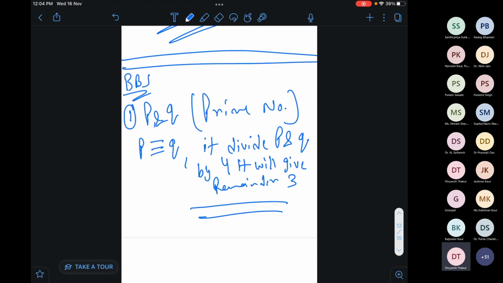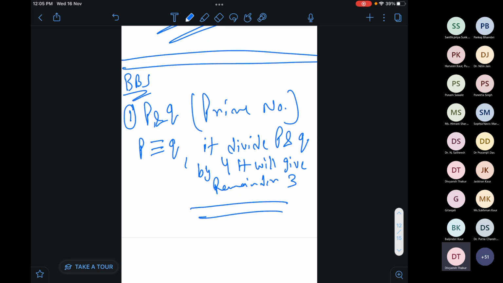Okay, so the very first and trickier step of this algorithm is we have to choose two prime numbers P and Q. Okay, we have to choose two prime numbers P and Q, and those prime numbers should satisfy the following condition,